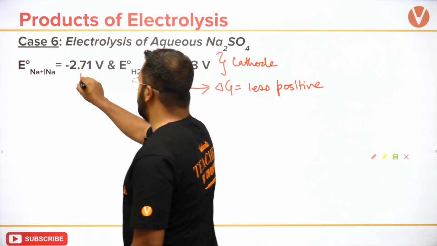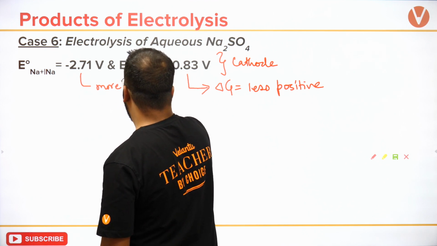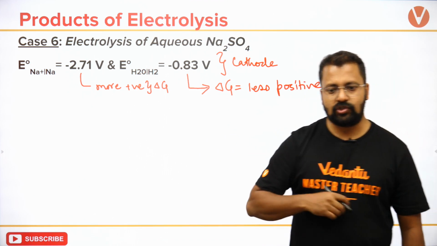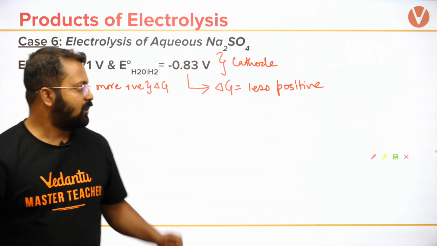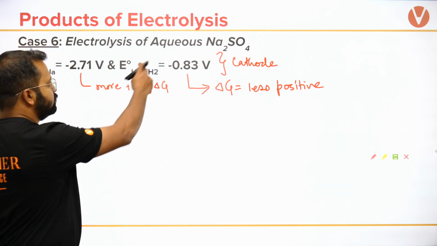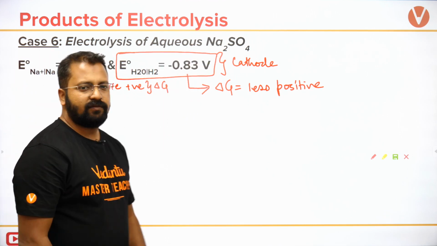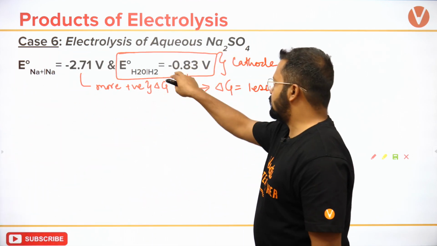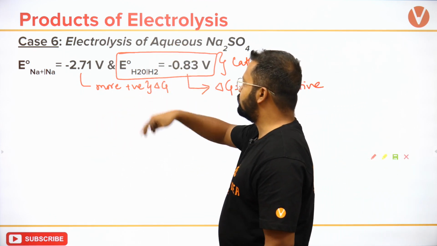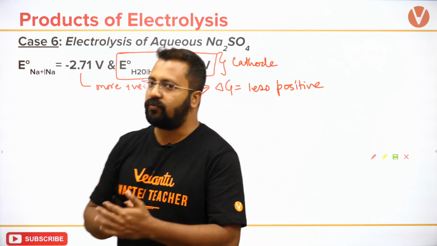This will give me a more positive value of delta G. So a less positive value of delta G is obtained for this one. It looks less negative, so it will be less positive. So the less positive value will be more favored.